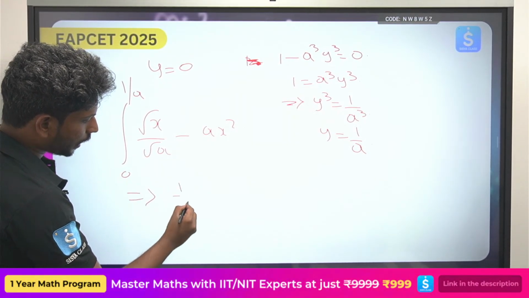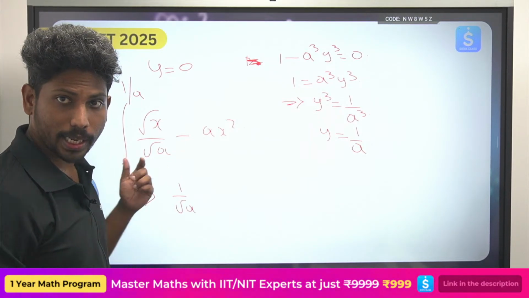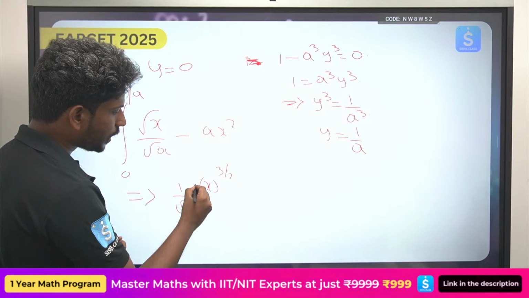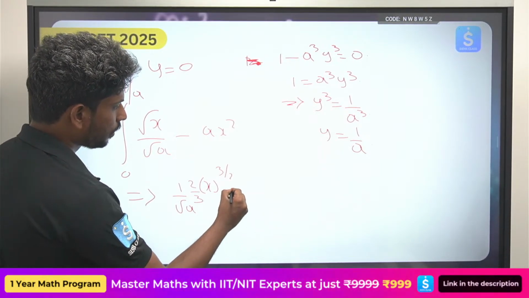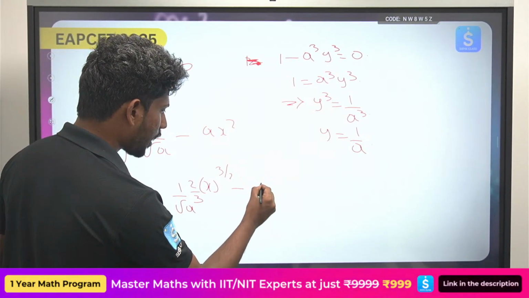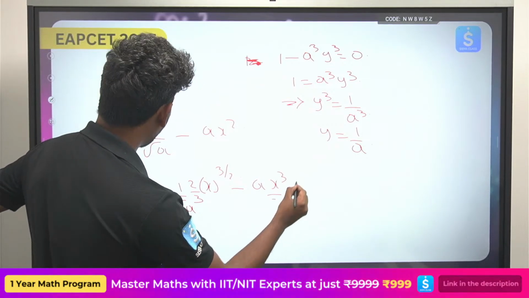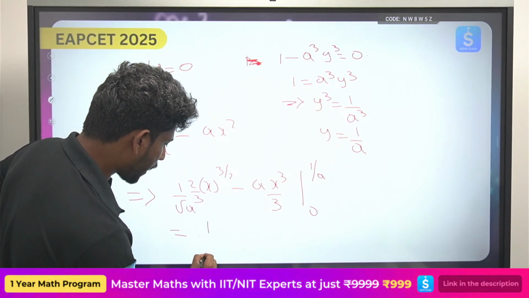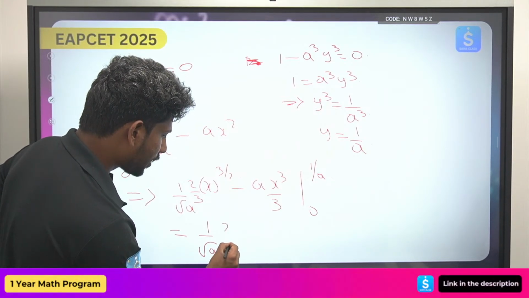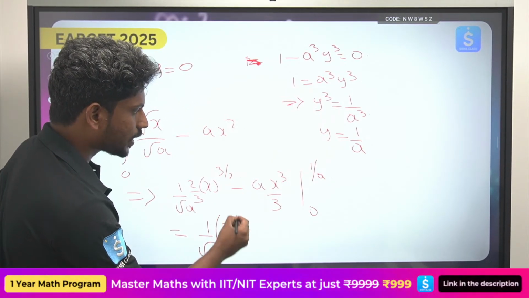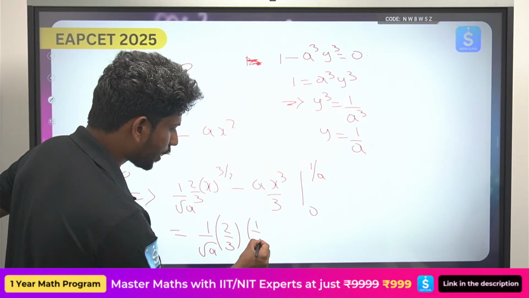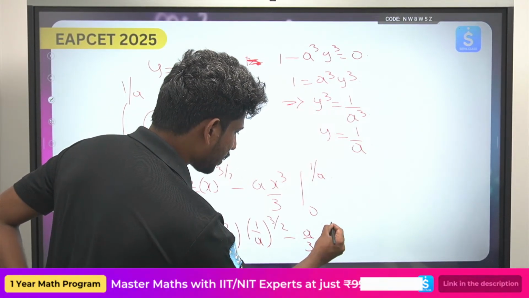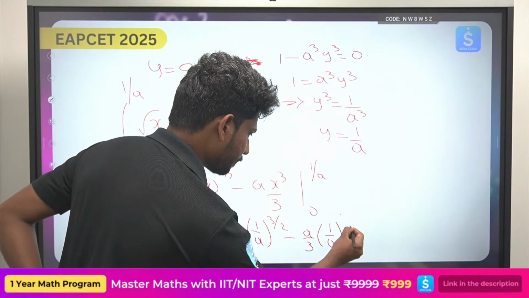So now you try to write 1 by root a. Integral of root x is nothing but x power 1 by 2 plus 1, x power 3 by 2 by 3 by 2, so that will be 2 by 3. Minus again a x cube by 3, from 0 to 1 by a. So 1 by root a, 2 by 3, x is nothing but 1 by a power 3 by 2, minus a by 3, 1 by a cube.